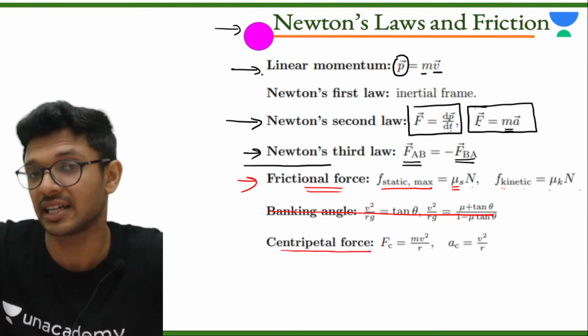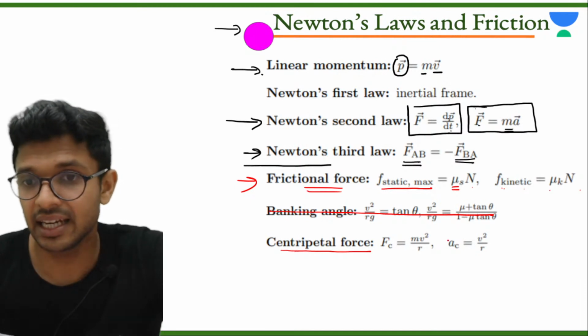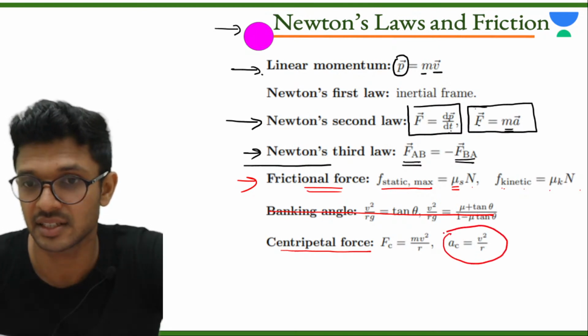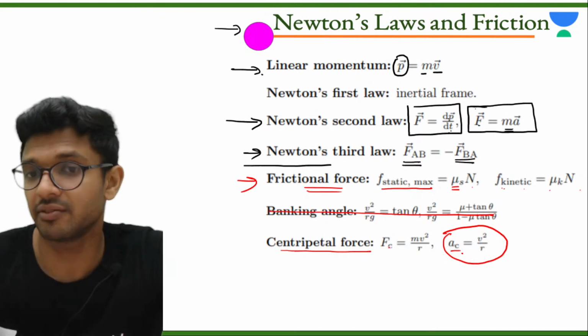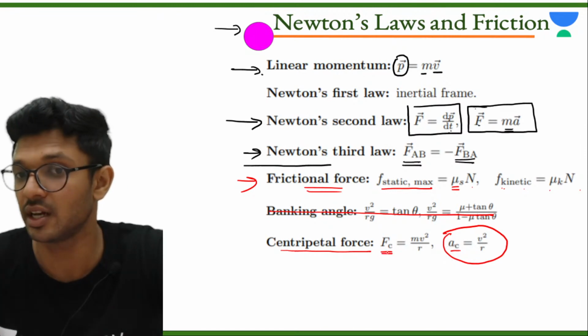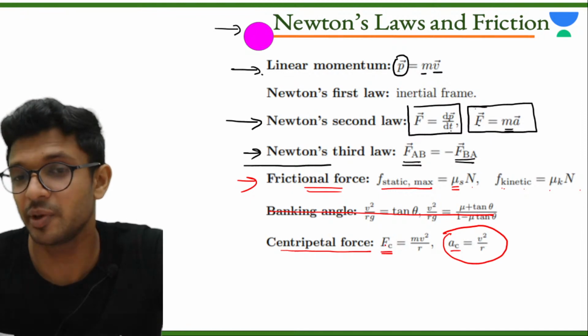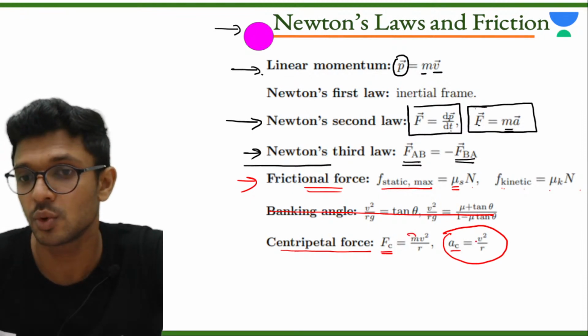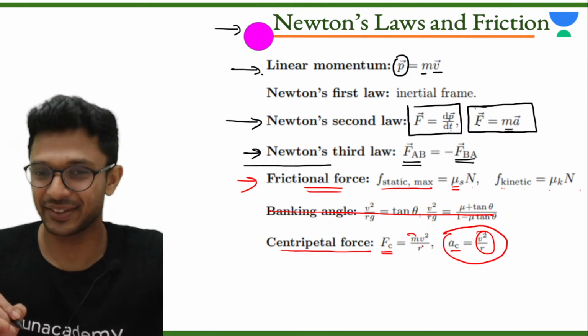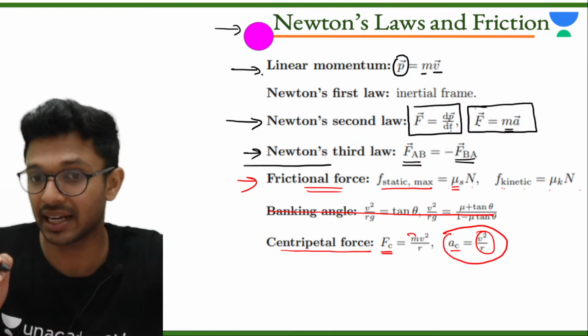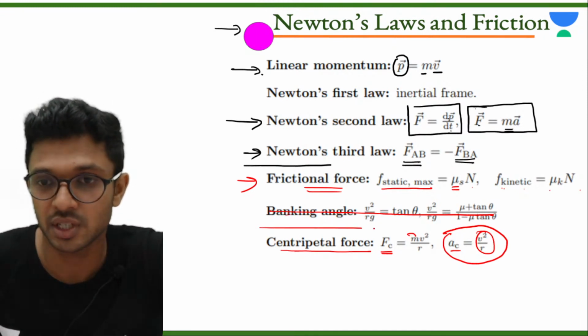Matlab, if a particle is undergoing circular motion, it requires a centripetal acceleration. To provide the centripetal acceleration, a force has to be given. That force is the centripetal force. So how much will be the force? That is mass into acceleration. Acceleration is v square by r. Okay, that is the formula for हमारा centripetal force. ये भी note कर ले, very important.